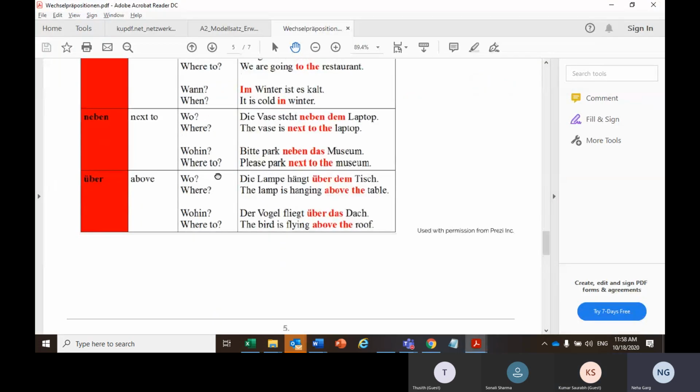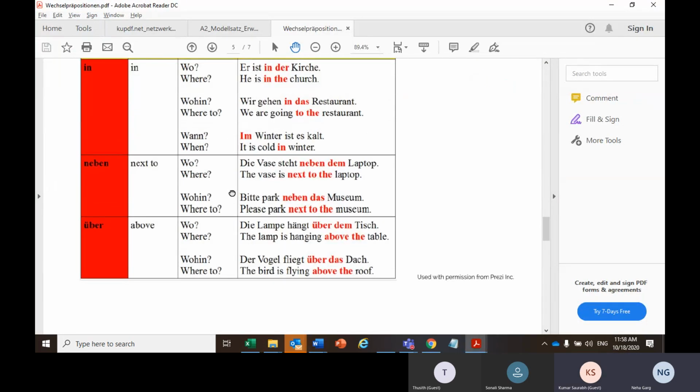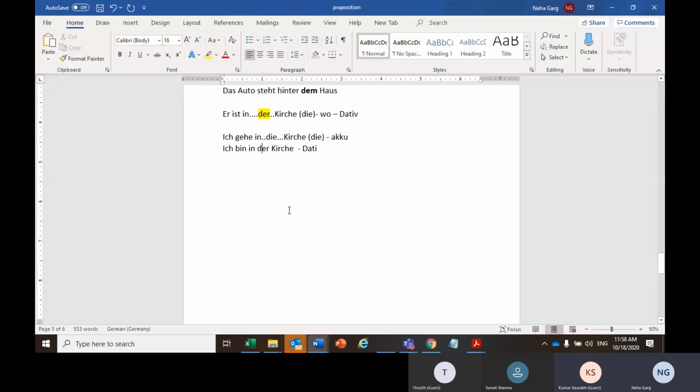Now talking about some more examples. Neben. Neben is next to something. Where? Das Wasser. So let's see. Neben means next to. So let's say if I'm asking you, wo liegt die Zeitung?